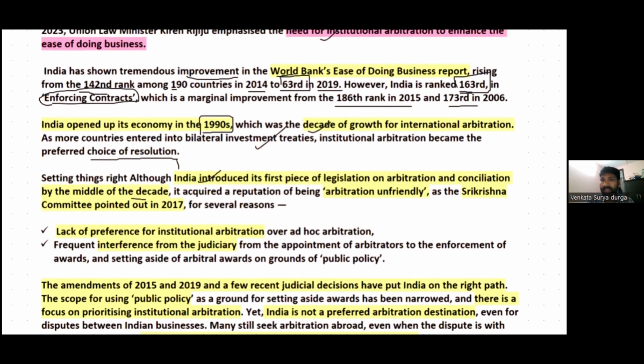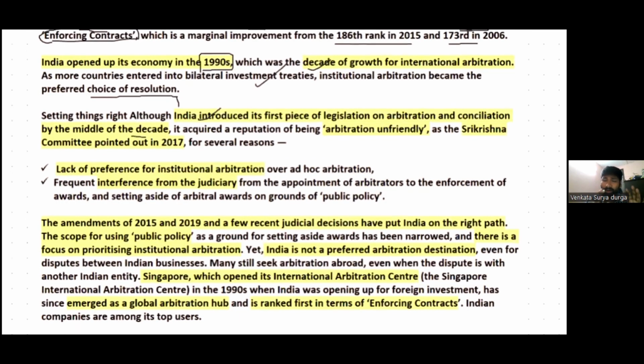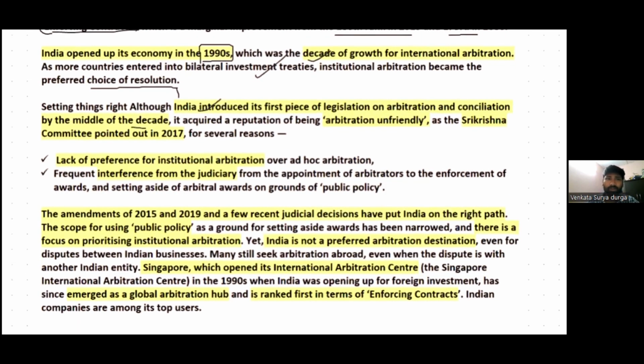India has been receiving investments, so when India receives investment, it is also important for India to have legislation on arbitration and conciliation, so that if there are any future disputes, they will be resolved in a more amicable and also conducive manner. So India introduced legislation on arbitration and conciliation in the middle of the decade.